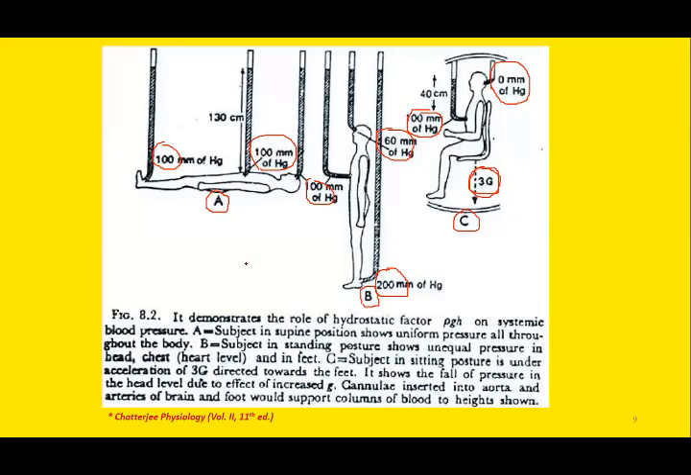So to summarize, the hydrostatic pressure changes with respect to body posture. We have compared three postures: supine, standing, and sitting position, the neutral position for the astronaut under 3G force. There is equal distribution of pressure in supine, unequal distribution of pressure in standing position, and a significant drop in the head pressure in sitting position at 3G force.